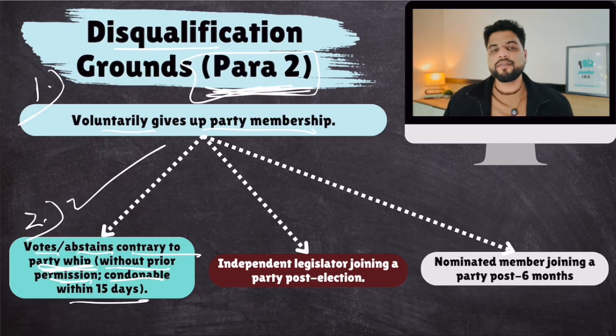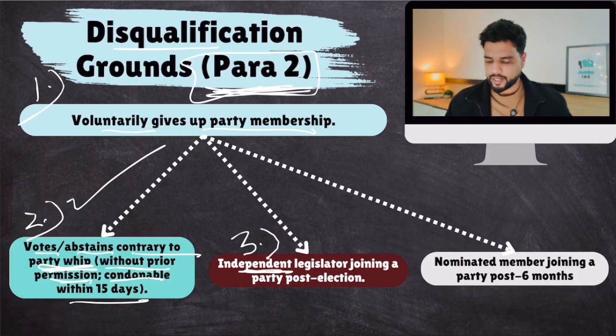Then, if a particular MP or MLA does not belong to any political party, he's independent, but just after the elections, he joins a particular party, this also amounts to a violation of voters' mandate, because the voters voted for this candidate because he was independent. But as soon as he got elected, he joined BJP or Congress or any other party. So this also amounts to defection.